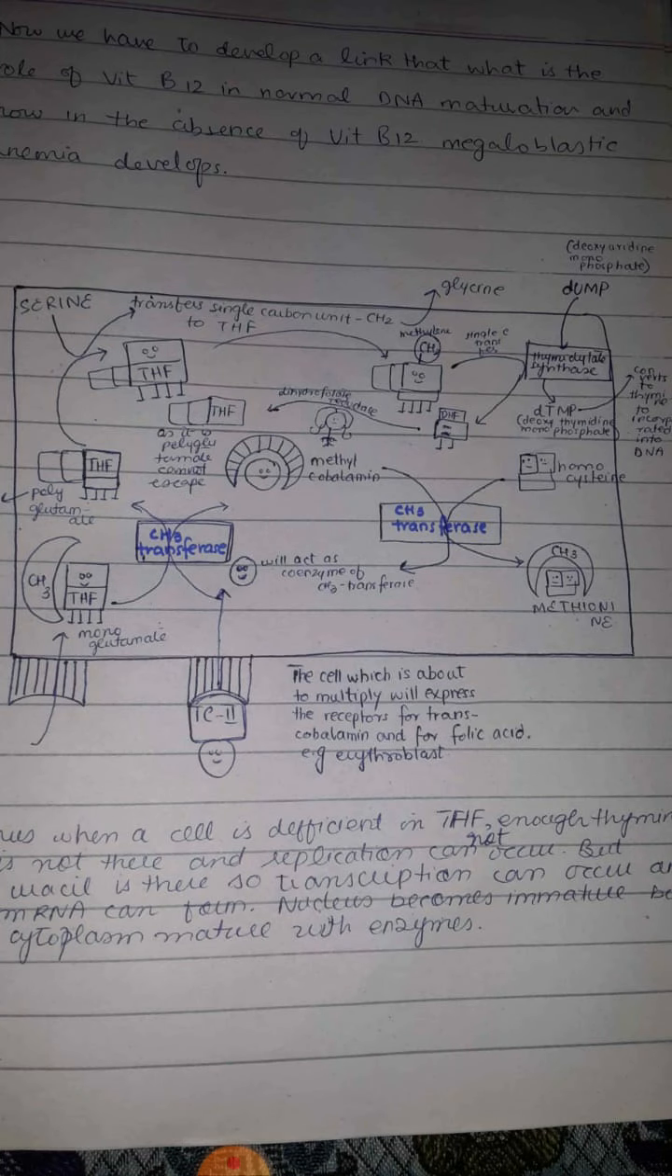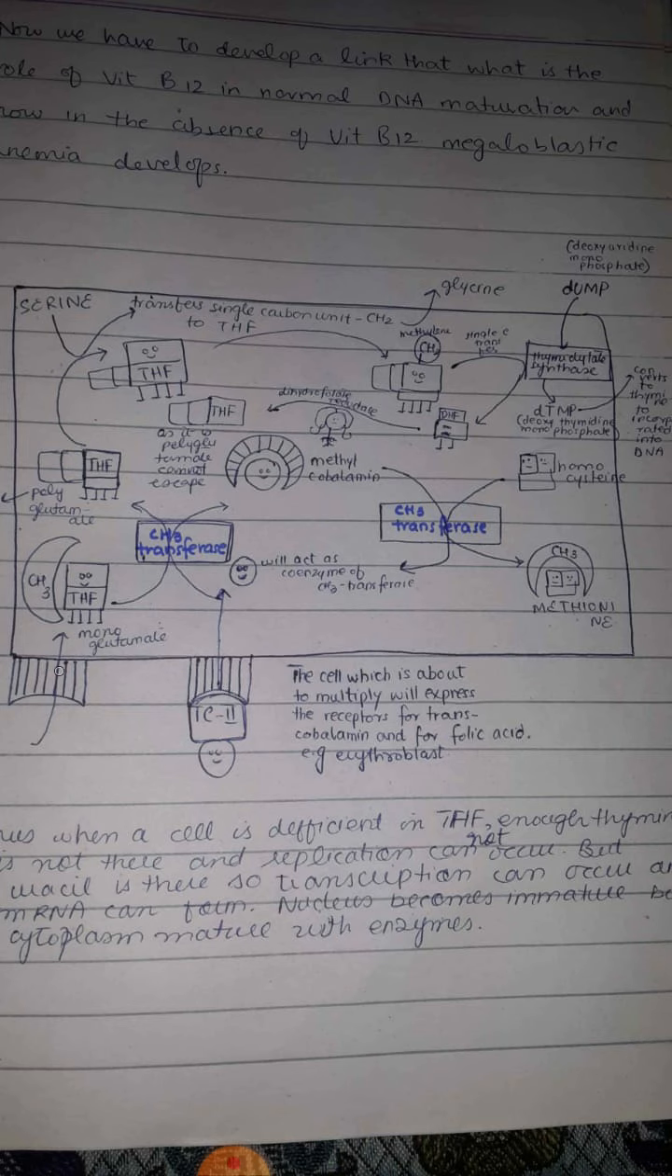Now the question is how vitamin B12 and folic acid deficiency lead to megaloblastic anemia. This is a cell. It can be any cell. It may be some erythromyeloid stem cell or some cell of the gastrointestinal tract, any rapidly proliferating cell. Whenever any cell has to proliferate and it is ready for proliferation, then specialized receptors appear on the surface of this cell. These specialized receptors are for the methylated form of tetrahydrofolate as well as for transcobalamin 2.